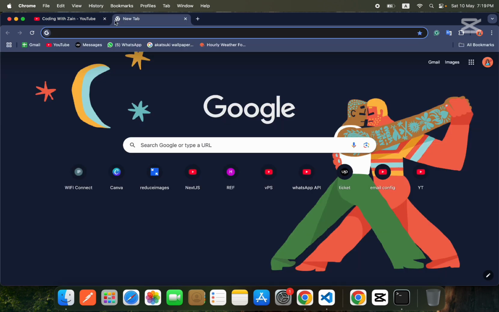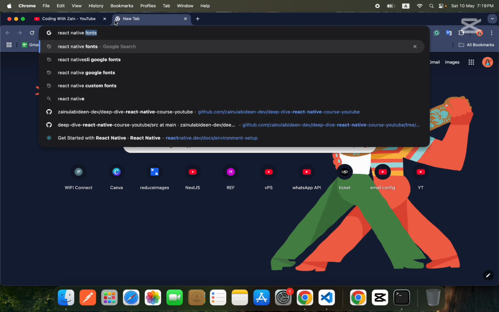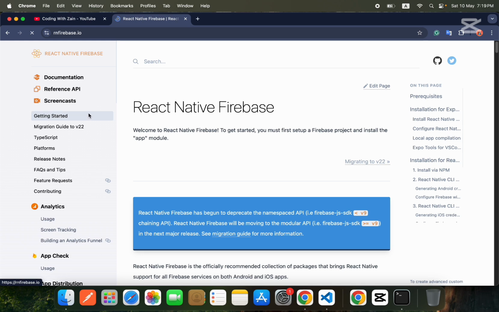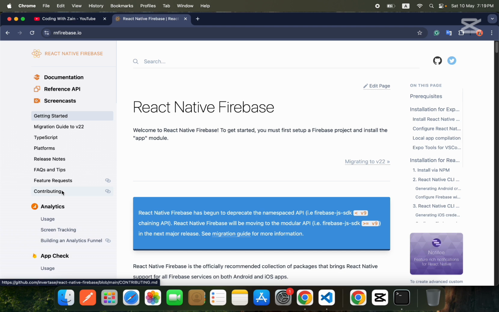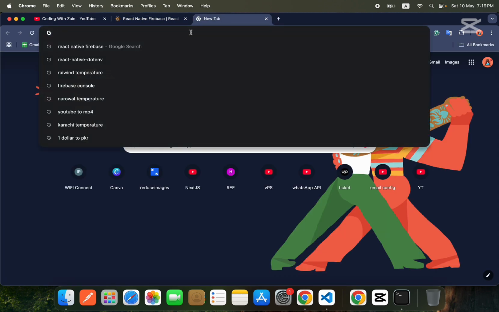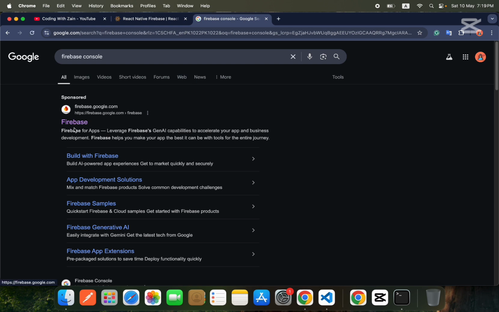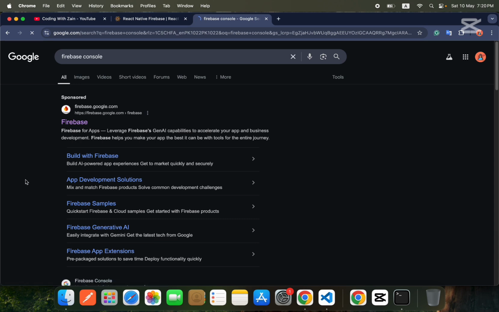So guys, first of all, what we need to do, we have to go to the React Native Firebase website. Just type React Native Firebase and go to this first link. Here you can find all the guidelines, like how you can integrate Firebase, how you can get started, etc. And the second thing is, guys, we will use Firebase Console for authentication. So type Firebase Console and go to the Firebase Console website.